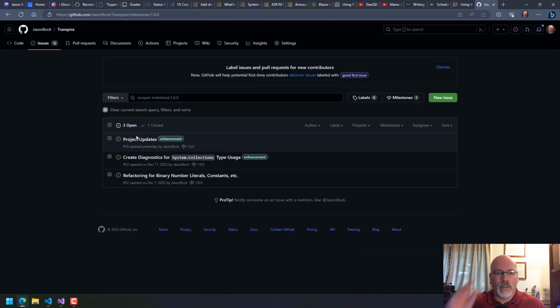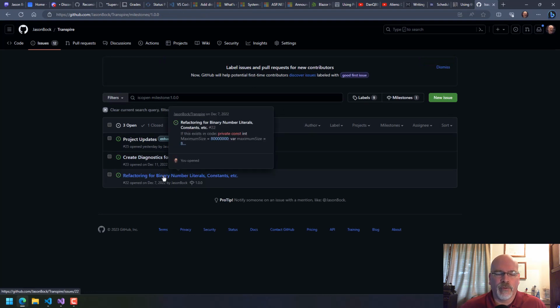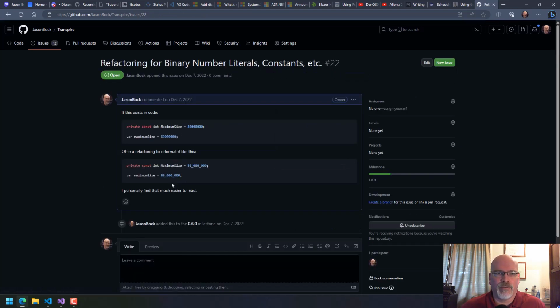The other two, the next one I'm going to do is actually this binary number literals one. This is kind of interesting because I'm wondering, should I make this a refactoring or should I make this an analyzer with a code fix? The point is that if you have a constant or really any literal value for a binary number, it could be the default value for an optional parameter.